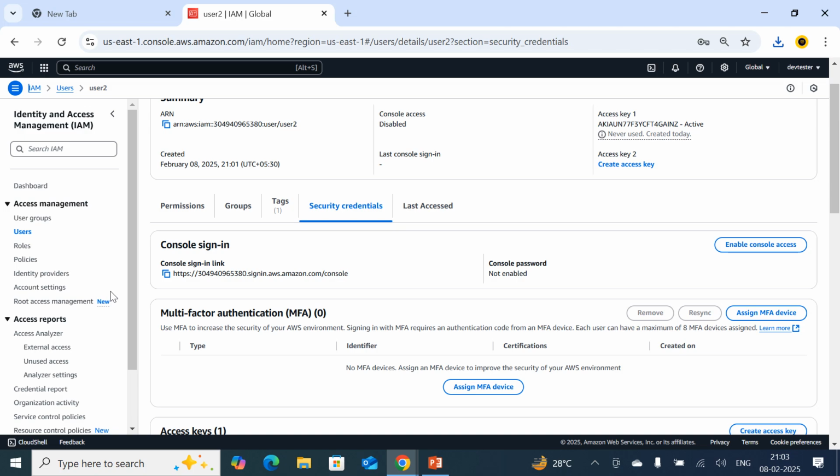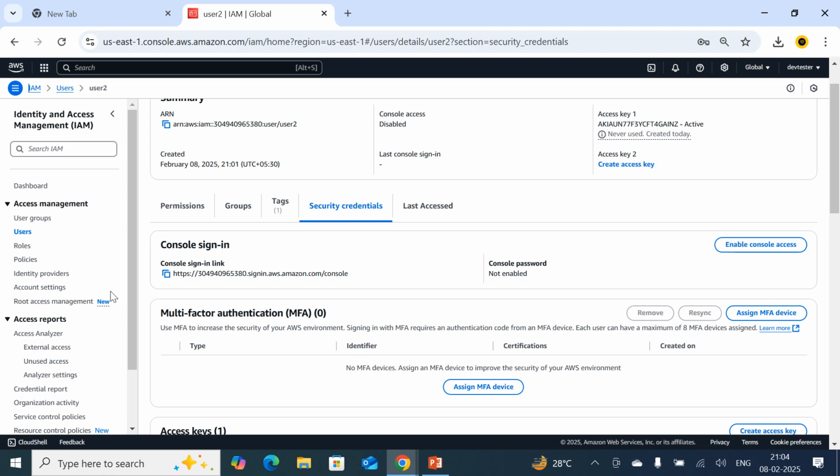They should be handled very carefully, because if anybody has that secret key and access key, they will be able to access our AWS environment. They can do anything, as I had provided administrative access to user 2. So be careful while creating the secret key and access key, and make sure it is associated with the proper user only. If it is in wrong hands, that will cause serious harm to your organization.